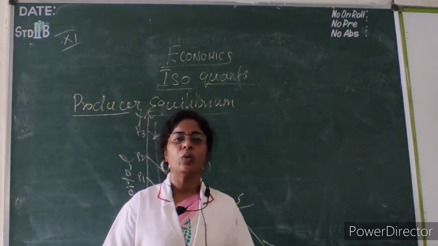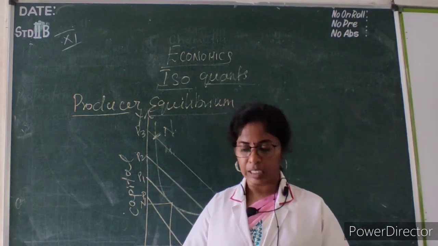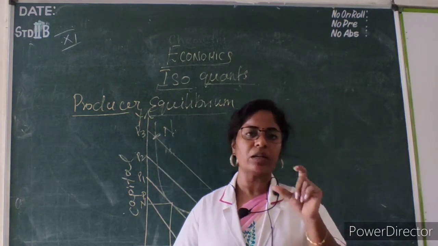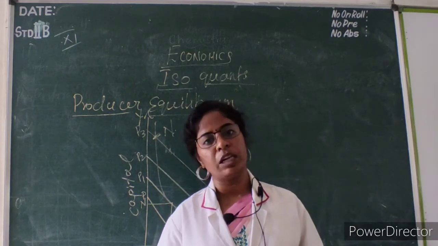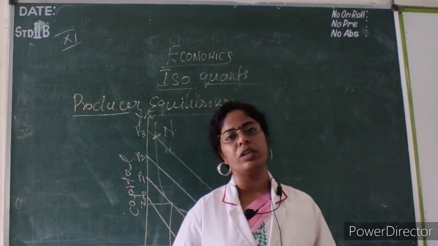Okay. So producer equilibrium. What do you mean by a producer equilibrium? It is where a producer will be in equilibrium, where he gets a maximum level of output. Okay. So that is called a producer equilibrium.